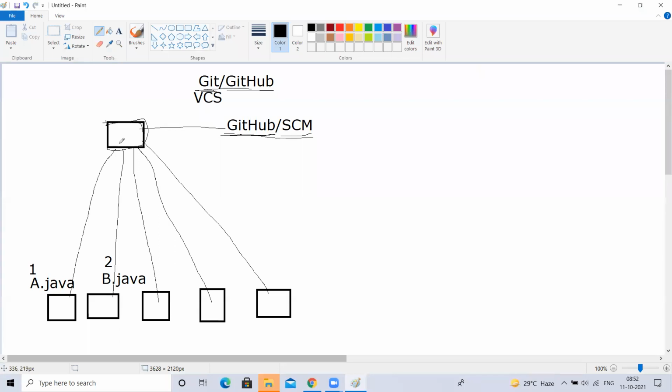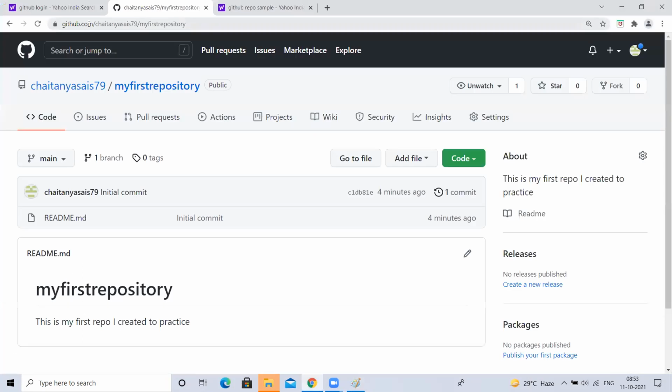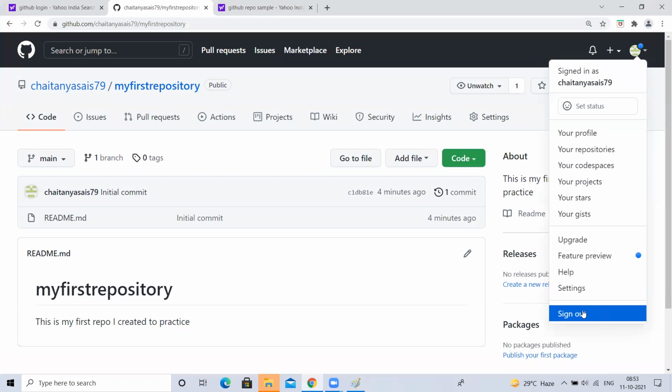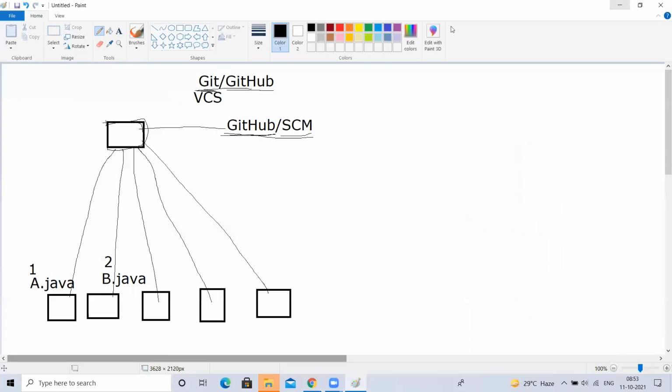You cannot make the connection easily. First, this GitHub account is somewhere else, on a remote machine. You just give username and password and log in. Once you log out, that's it. If you log in again with the same username and password, you can see your repositories. But what about Git? GitHub is a source code management tool, which is a remote application. So we created an account there. But Git is your local application.